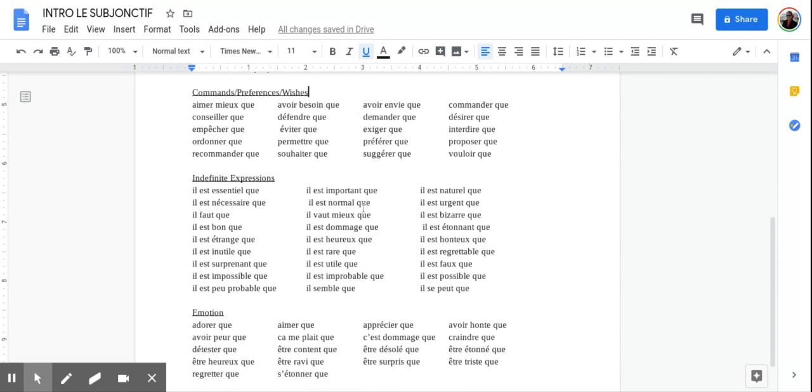Okay, so these are some of our expressions that use the subjunctive. Okay, so we can see our commands, preferences, and wishes. I would prefer that, right? It's kind of similar to j'aime mieux que. To need that, to feel like, to order somebody. Now remember, to order something in a restaurant, right?